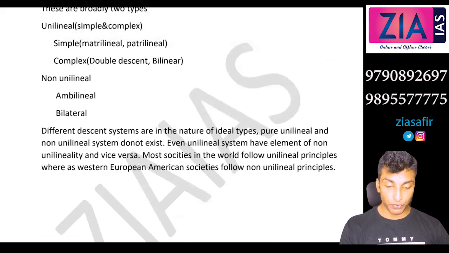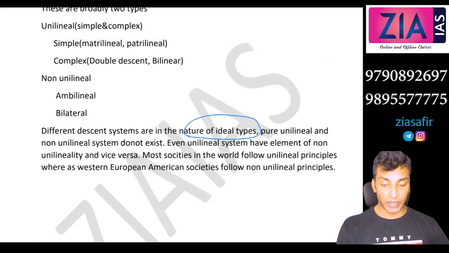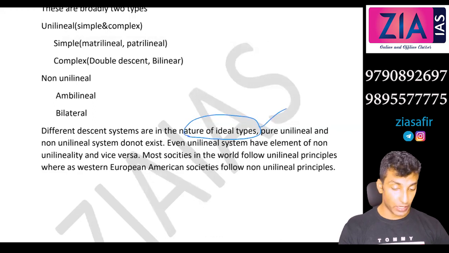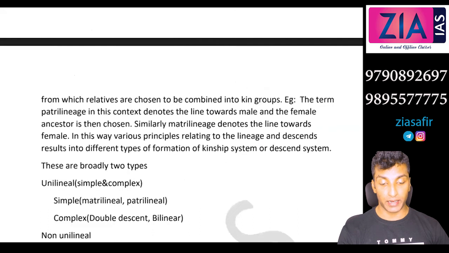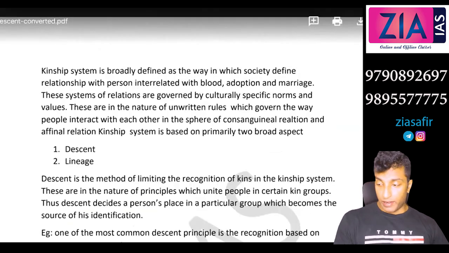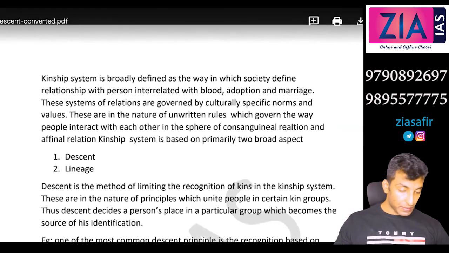It is in the nature of ideal types, and I'm sure that you know what you mean by ideal type. Pure forms do not exist. You need to combine them to get the actual reality. Okay, that's it. Any doubts?